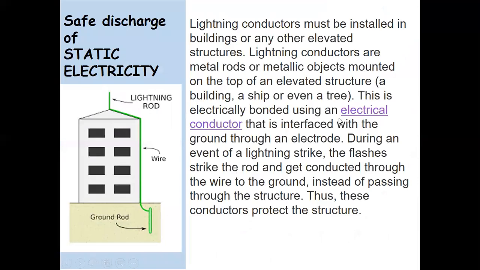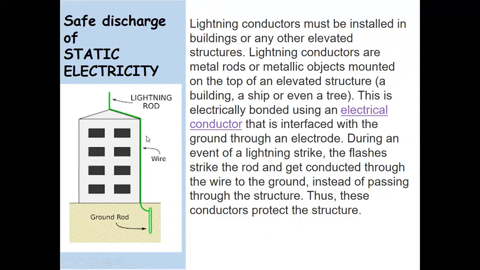Now, if that happens, how are we going to prevent this situation? Well, that will never fully be prevented. So what we do in high rise buildings, high rise towers, and any elevated structure is that lightning conductors must be installed, and the lightning conductors are metal rods or metallic objects mounted on top of an elevated structure like a building, ship, tree, or anything.